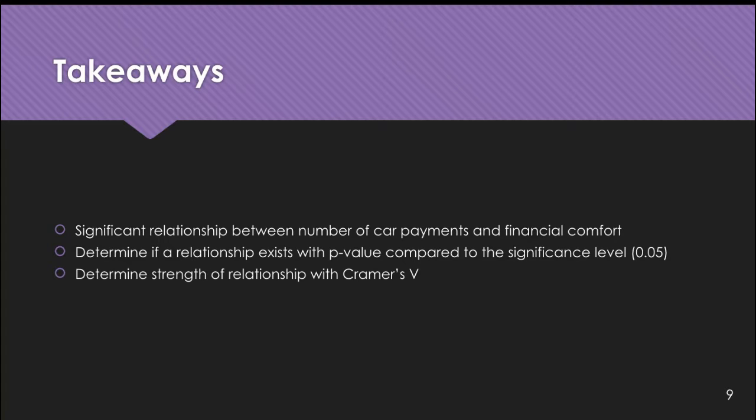In the latter scenario, as with the car payments and financial comfort variables, a significant relationship requires a test for strength of the relationship. We use Cramer's V to identify the strength of the relationship between variables. Cramer's V returns a result between 0 and 1, with 0 identifying an extremely weak relationship, and 1 identifying a perfectly symmetrical relationship.